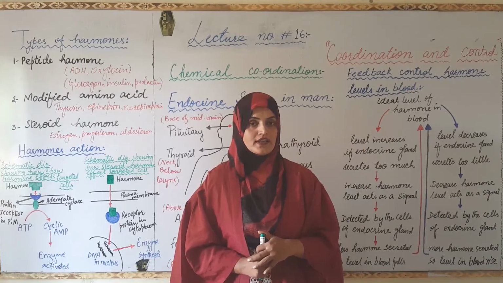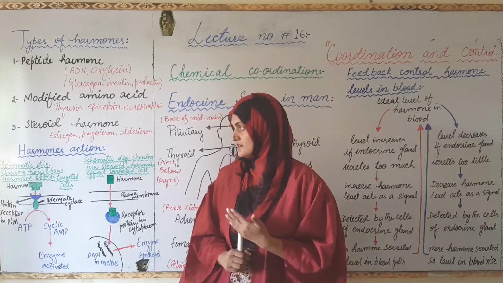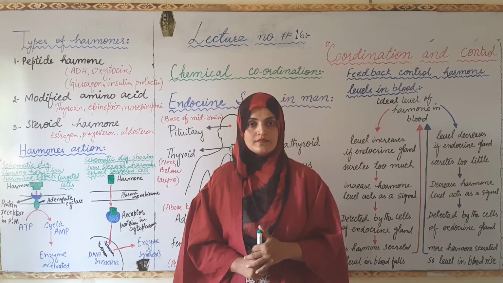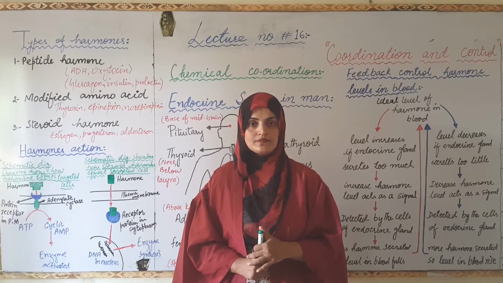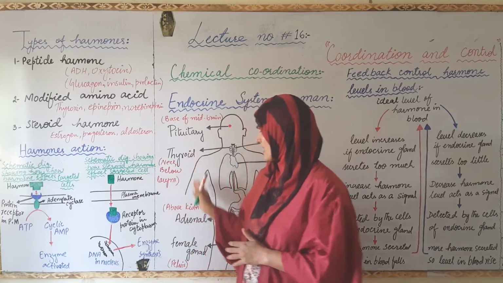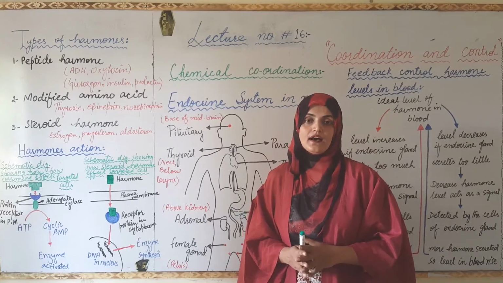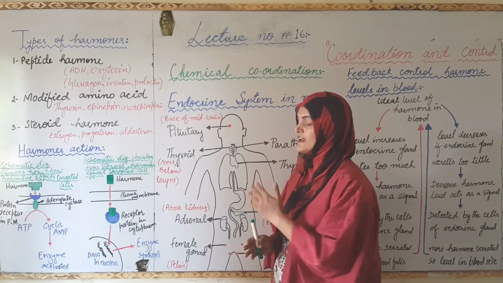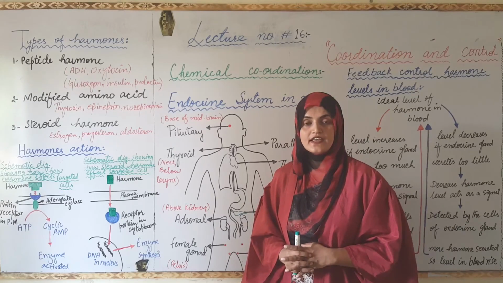I hope you got the idea about hormone, endocrine gland, and how the hormone acts on the targeted cell, and how this hormone is regulated within the body of an organism. In the next lecture, we will study different types of glands in detail and the effects of these glands on the body. If the release of this gland increases within the body, it shows different types of defects that we will study in the next lecture.